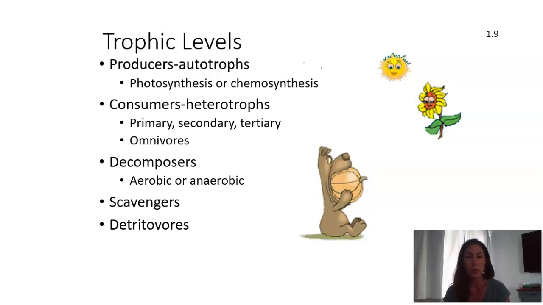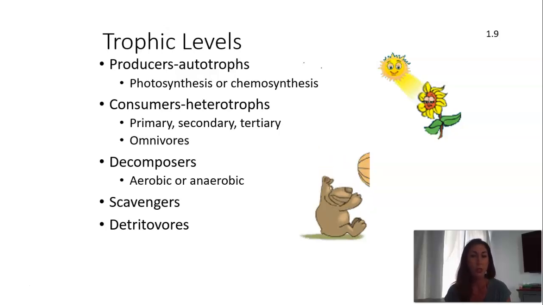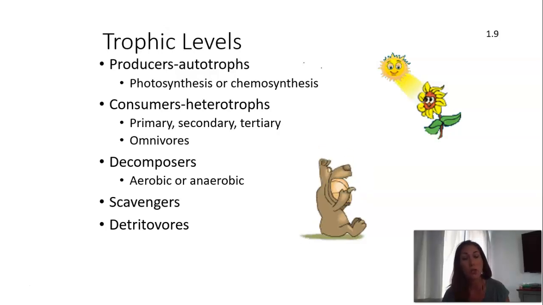Last time we talked about photosynthesis and that it was producers that did that. So our producers, or another synonym for that, are autotrophs, those organisms that will go through either photosynthesis or chemosynthesis. In most ecosystems, those are going to be plants. Now, the producers or autotrophs are the ones that capture that inorganic energy and convert it into something that can be used by heterotrophs or consumers. So heterotrophs are those that cannot make their own food.